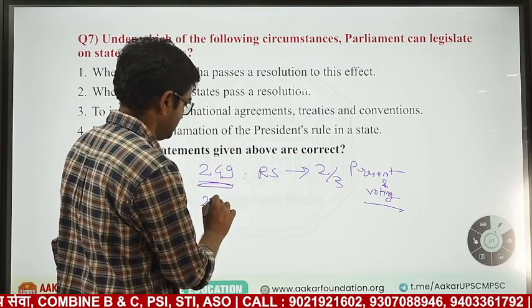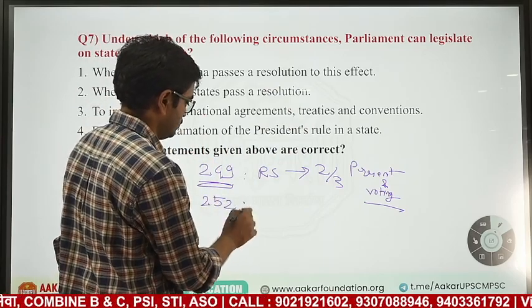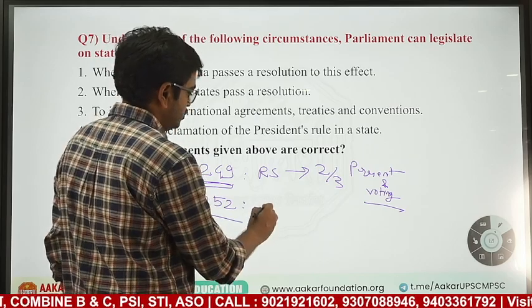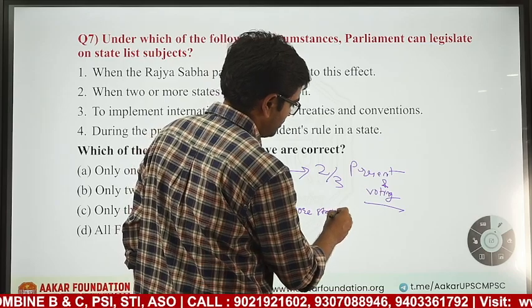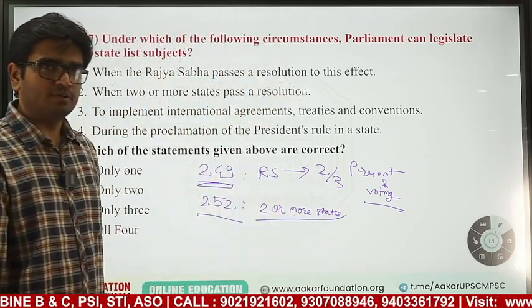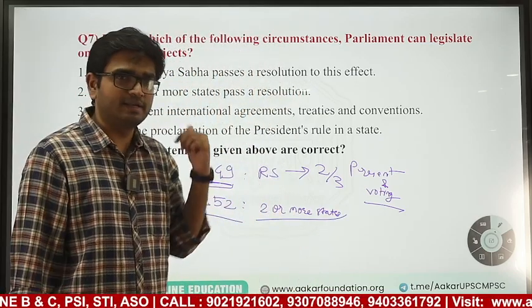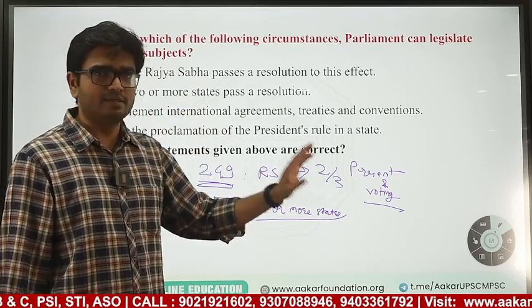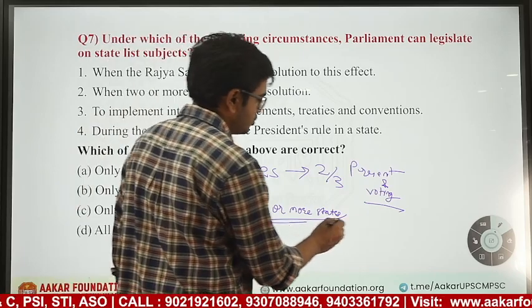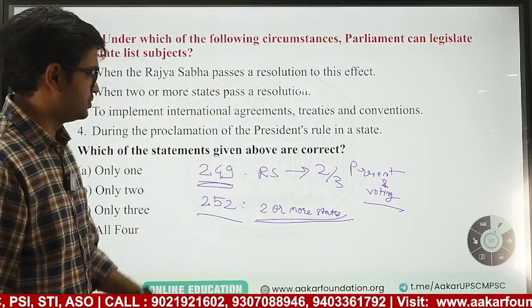Then there is Article 252. If two or more states pass a resolution for a state law to be legislated by parliament, then parliament can legislate laws. So you need two or more states to pass such a resolution.